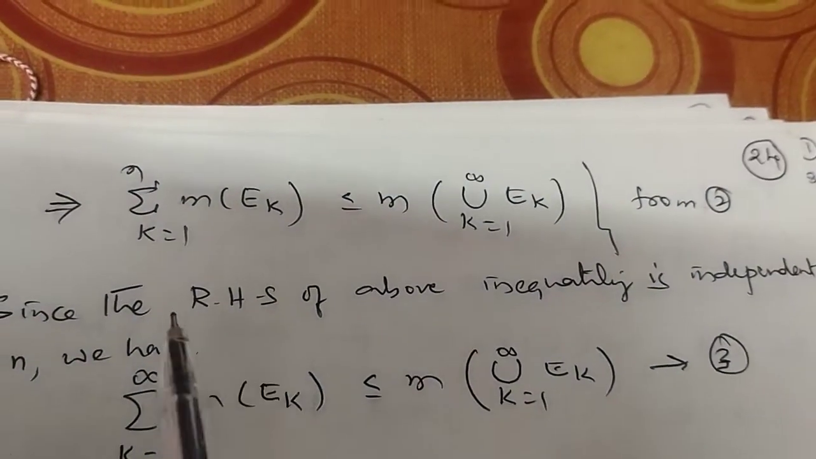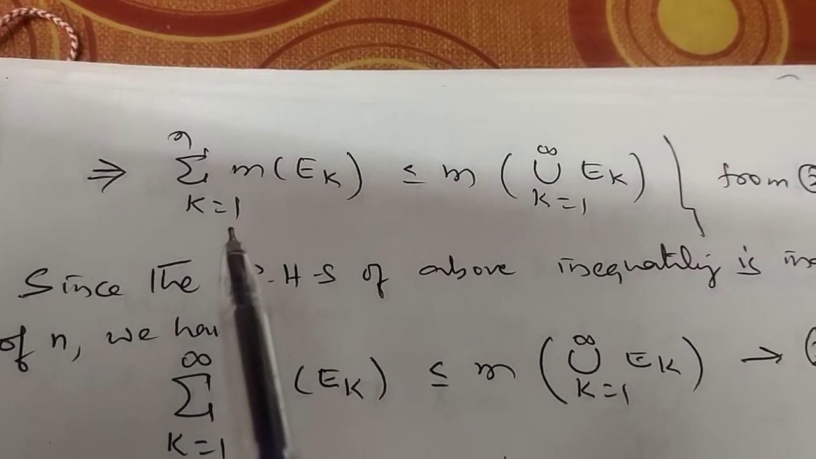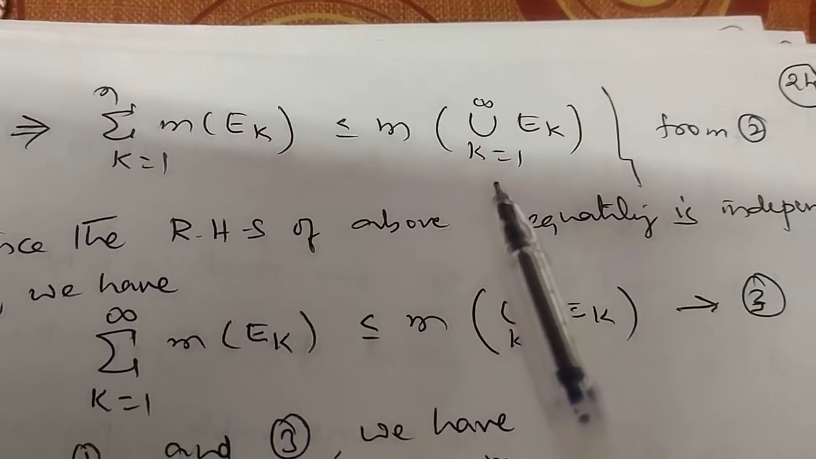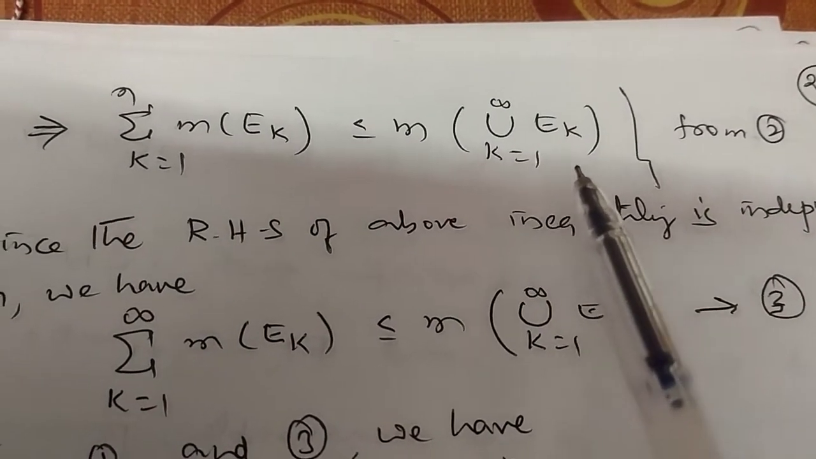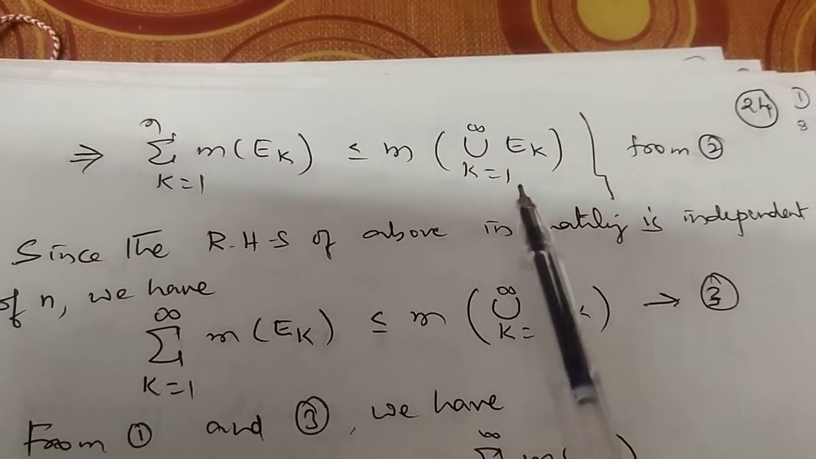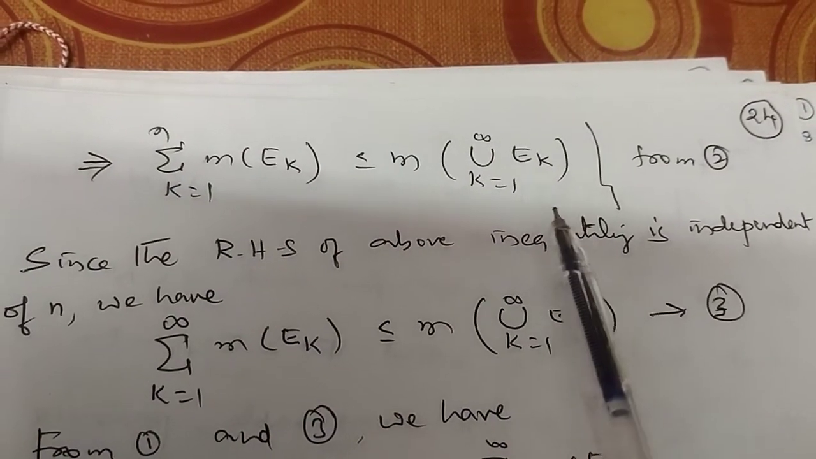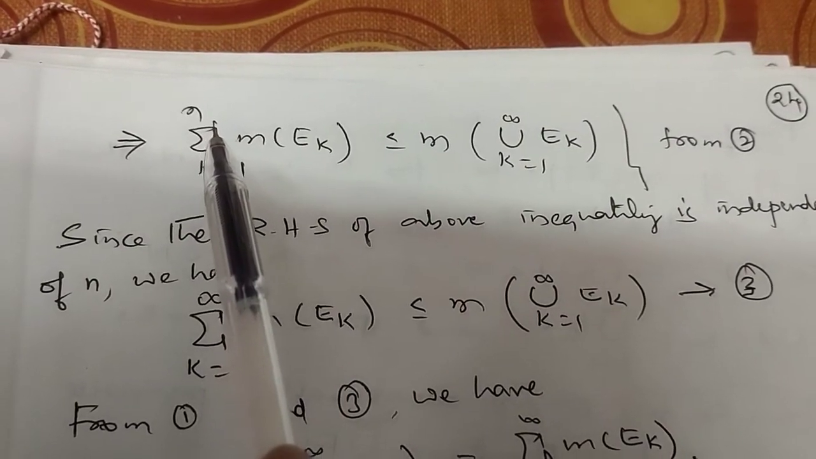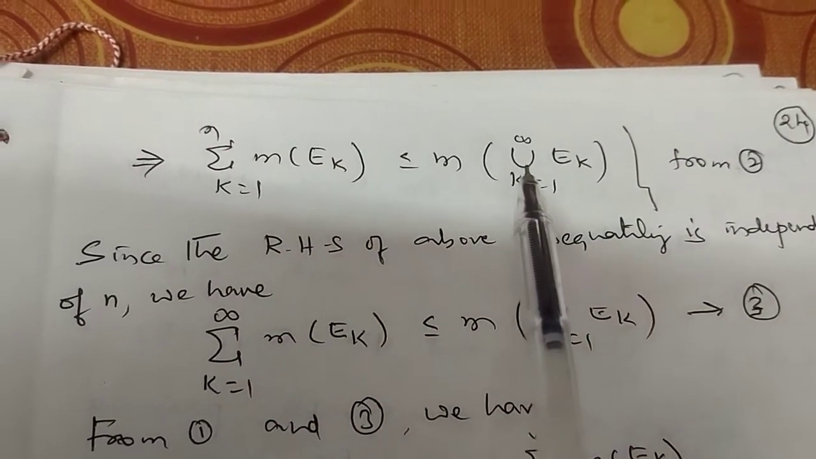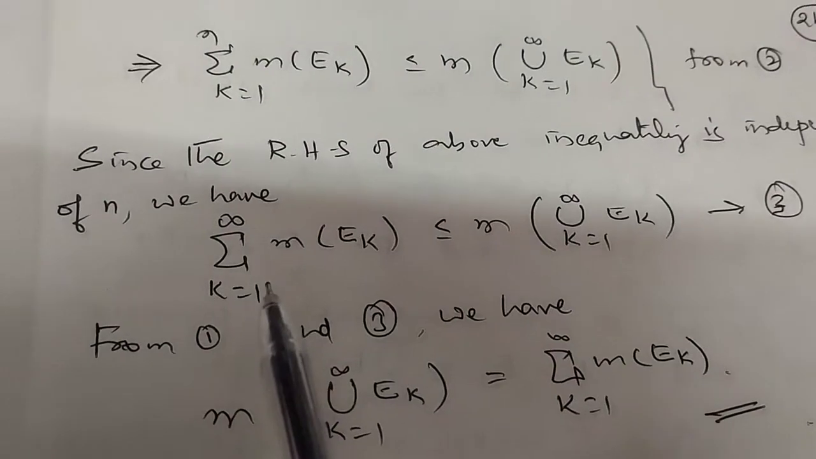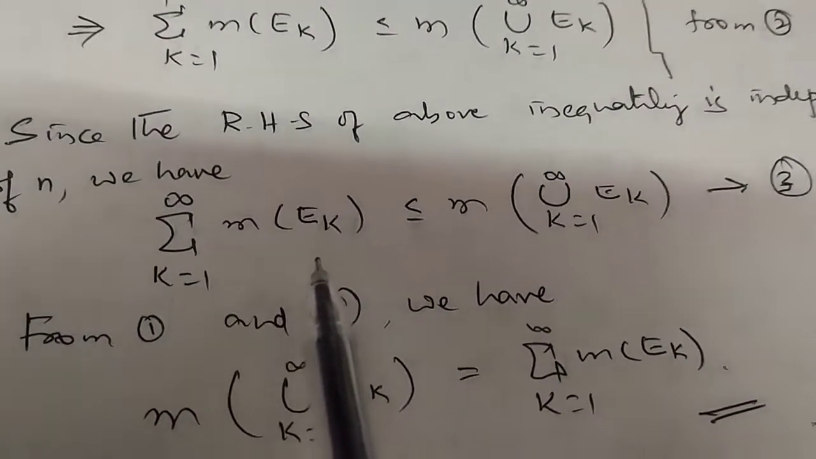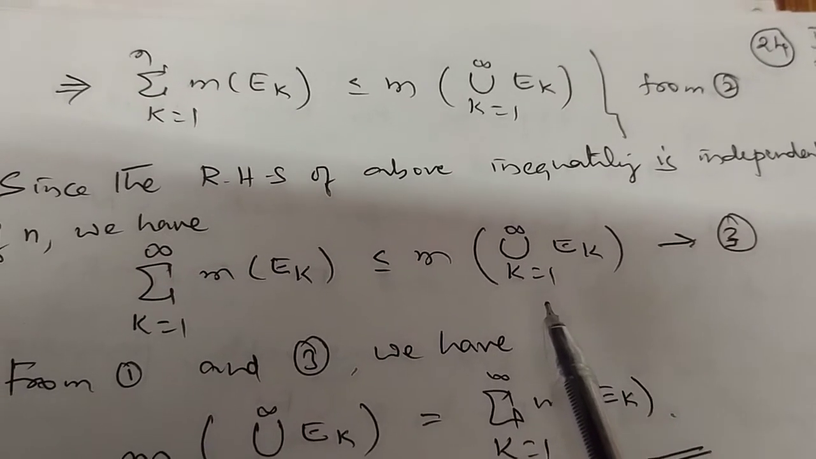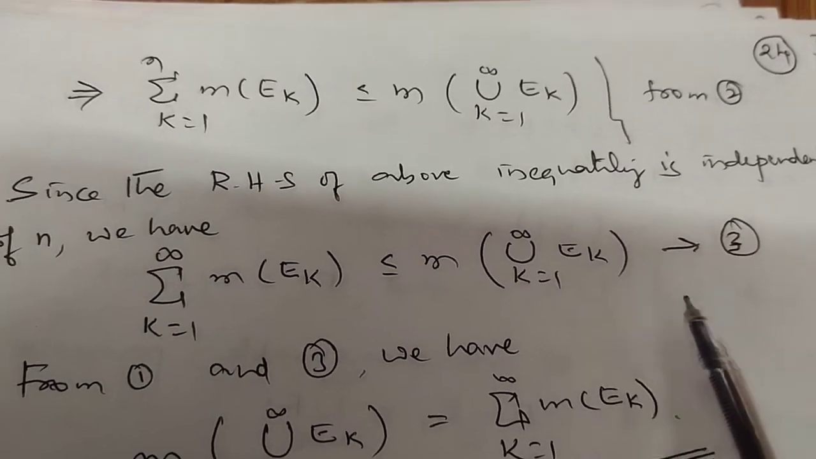This implies, but from 2 the left hand side becomes summation k is equal to 1 to n measure of Ek less than or equal to M of union k is equal to 1 to infinity Ek. Okay. Now we can see that the RHS of the above inequality is independent of n. Therefore we can raise n to infinity also. Means for every n this is true. So if you take summation k is equal to 1 to infinity measure of Ek, it is less than or equal to measure of union k is equal to 1 to infinity Ek. So we call this number 3.